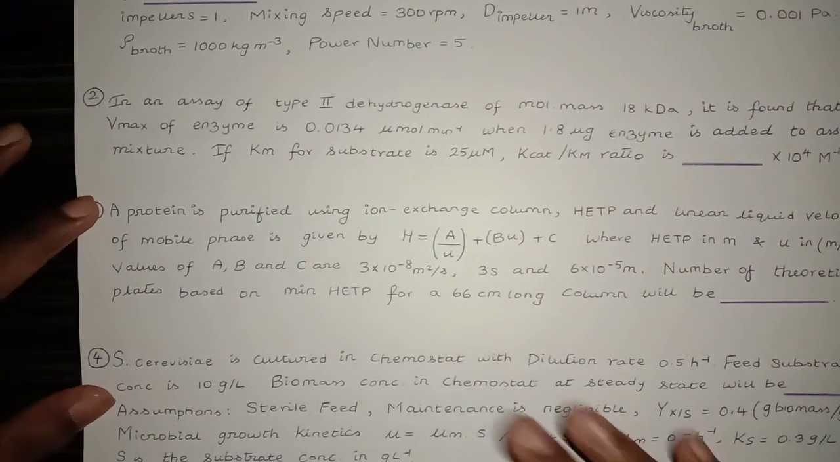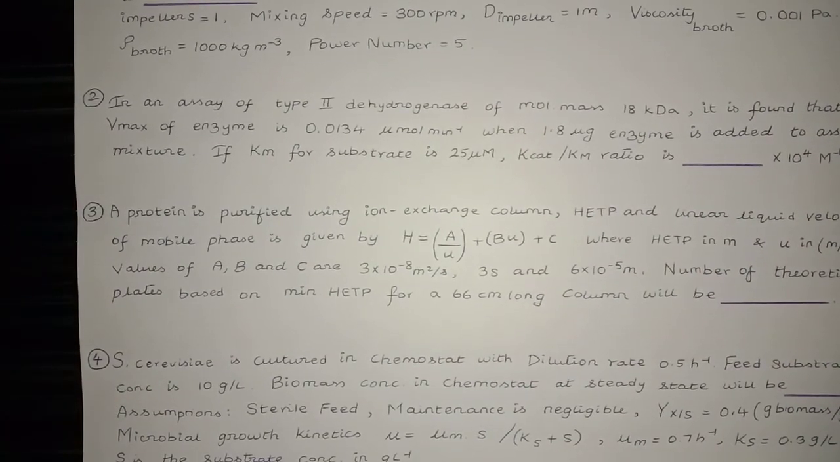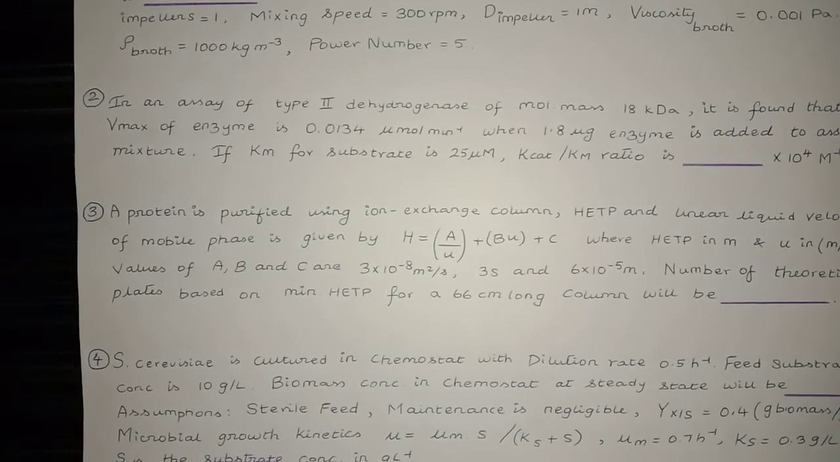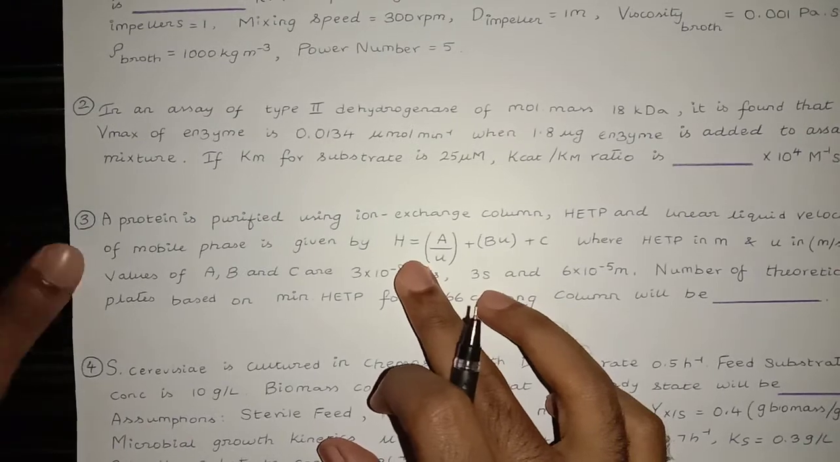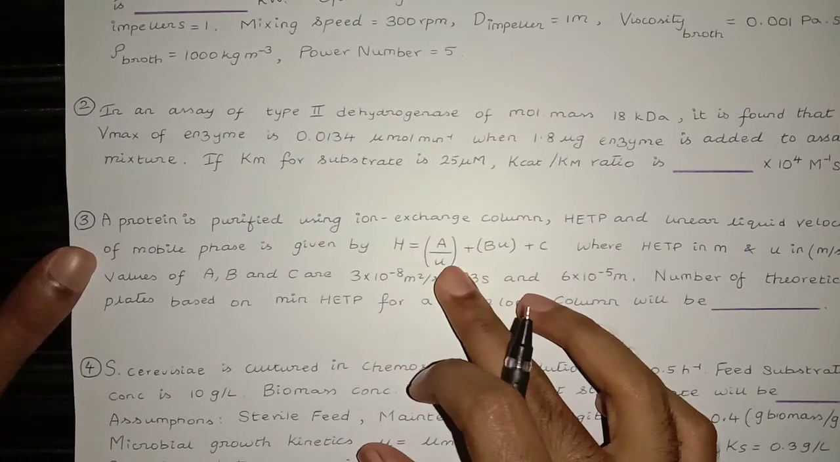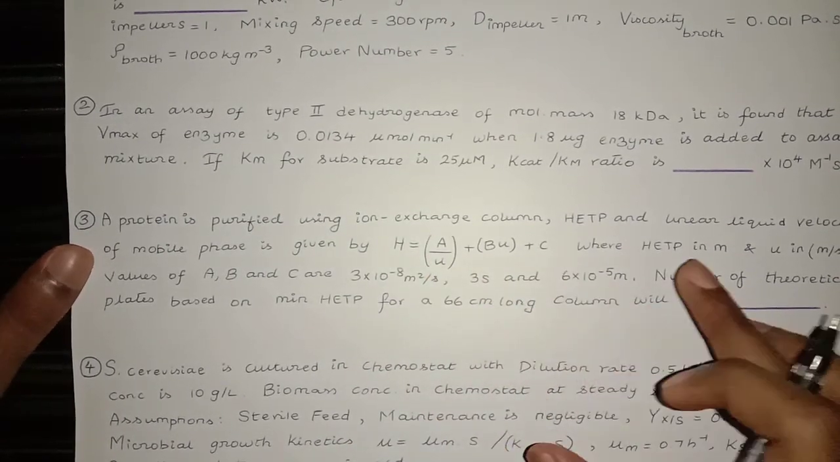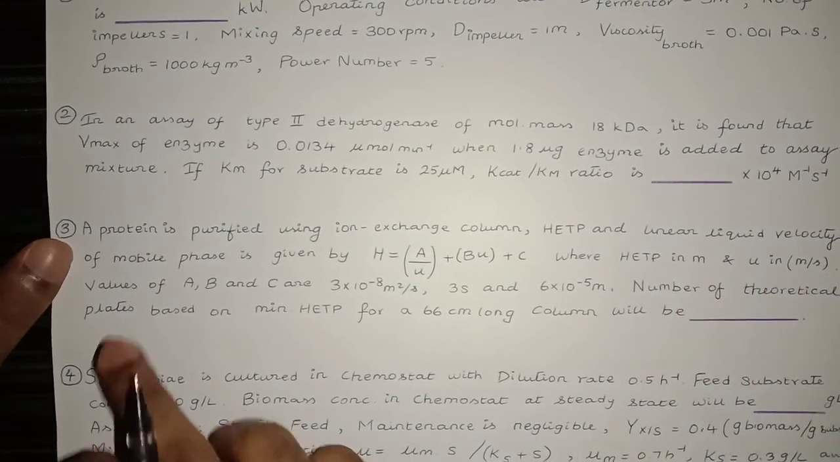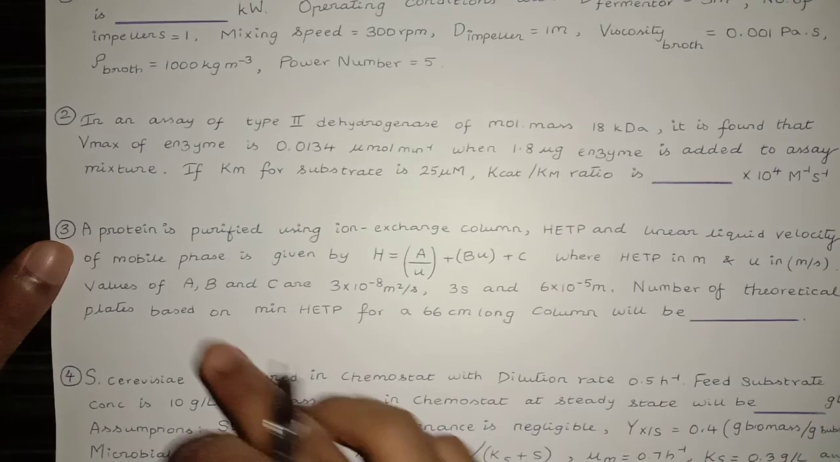Next, third one. A protein is purified using an ion exchange column. HETP and the linear liquid velocity of the mobile phase are related by the Van Deemter equation, which is H is equal to A over u plus Bu plus C, where HETP is in meters and u is in meters per second, the linear mobile phase velocity.